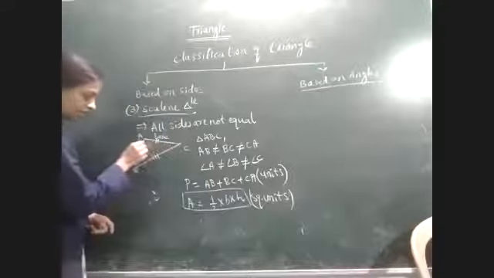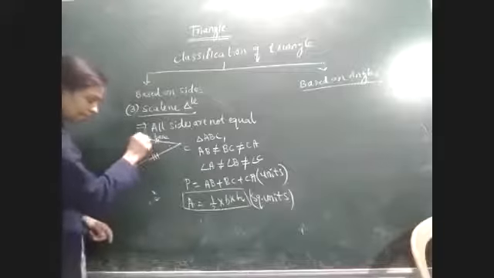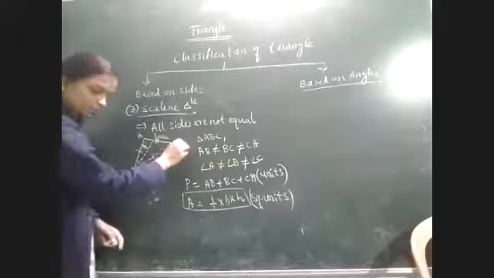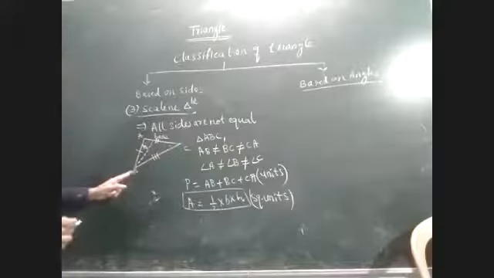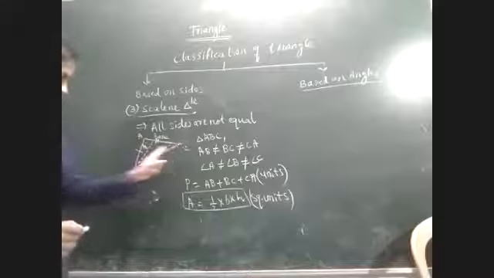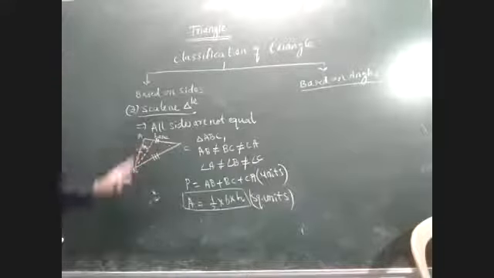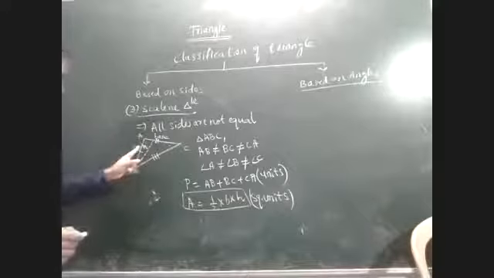If this is given as the height, this one is the base. You have to see where it starts. This height starts from this vertex, so BC is the base and this one is the height. If it starts from vertex C and intersects AB, then AB is the base and this one is the height.